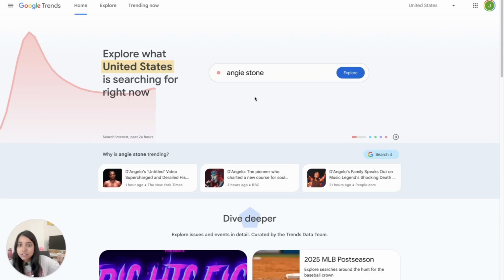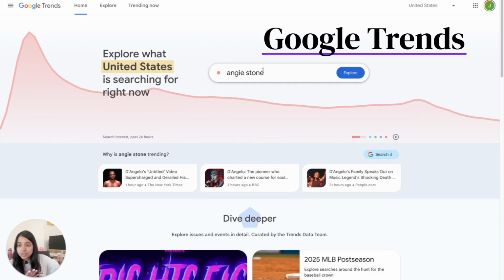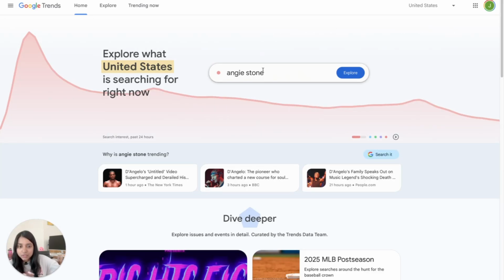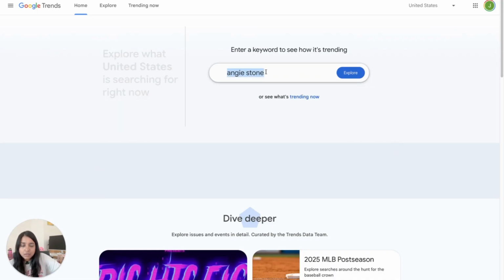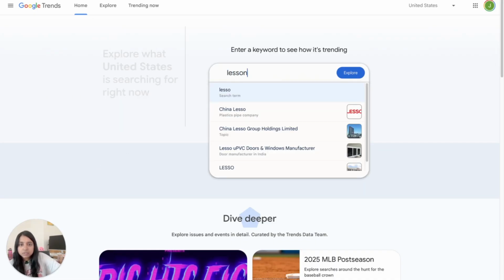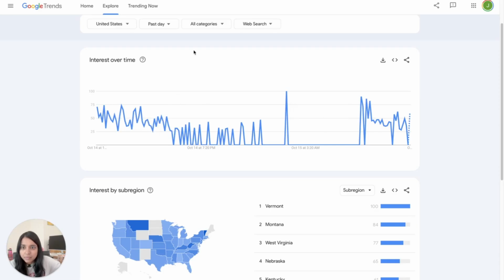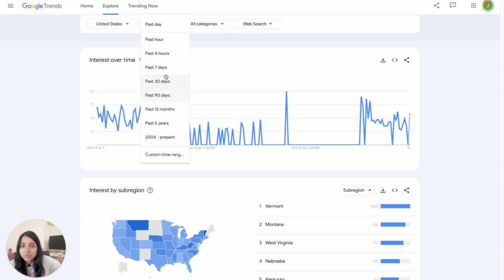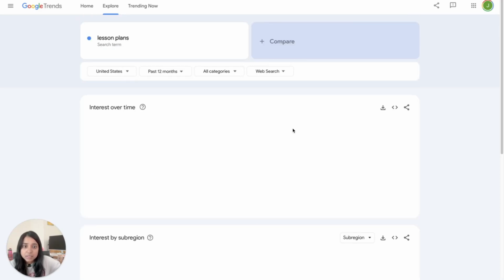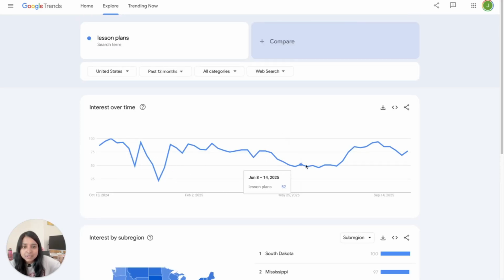So the next on the list is Google Trends. Here you can type out any of the keywords that you're interested in selling. So it could be something like, maybe you're an environmental science teacher, maybe you want to use AI in your classrooms, something like that. I am going to go with lesson plans. All right, so we still see some growth, seems to be up and down over the last time. So I'm going to go to the past 12 months. Okay, that seems to be some stable interest in lesson plans.